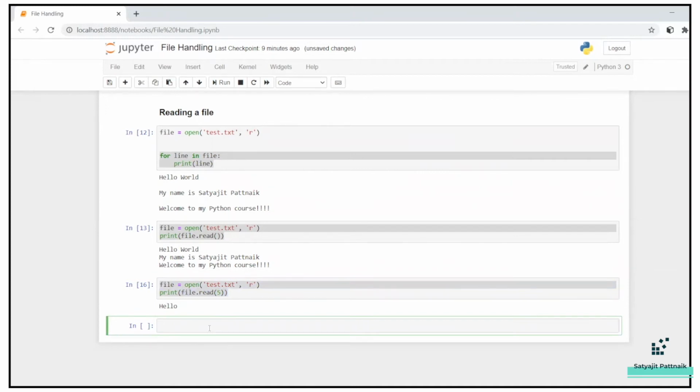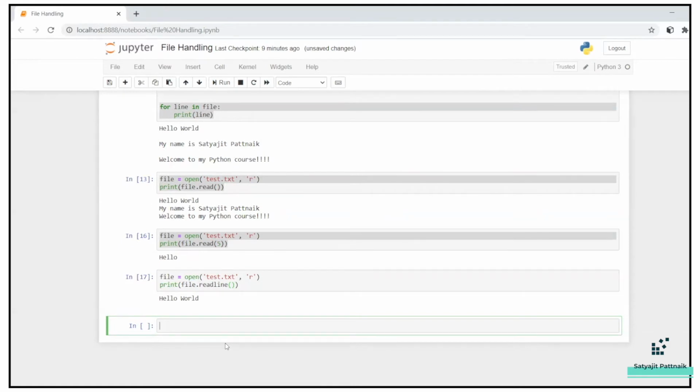If you want to read just your first line, you can also pass like this, readline. So there is a command called readline. Obviously there will be tons of other functions inside your file operations as well, so I would request you to go through each one of them and just see how it works.